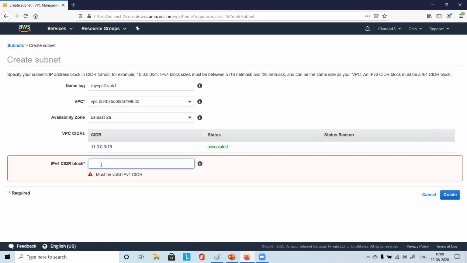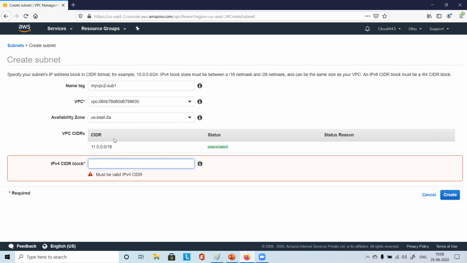Just think this is a big pool from which you are creating a particular smaller segment of your choice. IPv4 block sizes must be between /16 and /28 net mask. It can be of the same size as your VPC also. If you put the entire thing here, all the IP addresses of this VPC will be taken by this particular subnet itself, so that will be of no use.